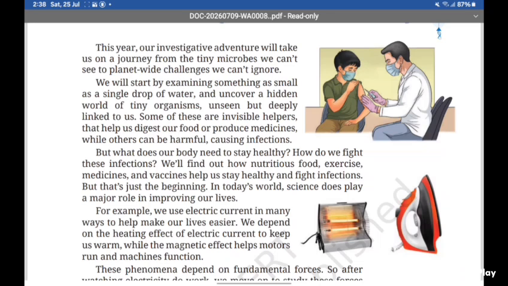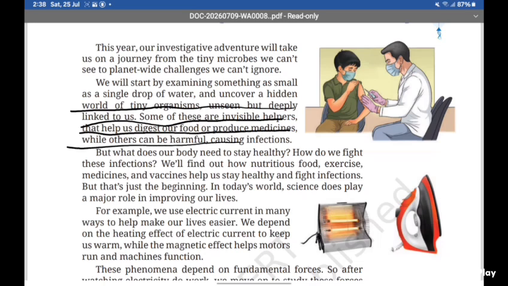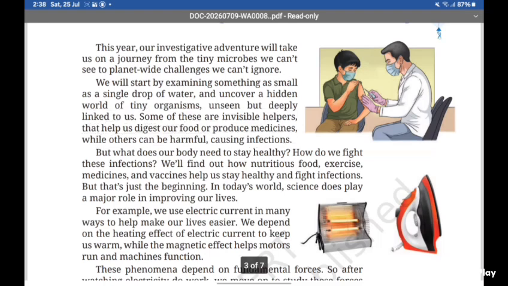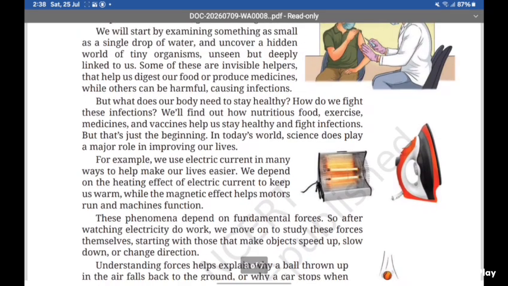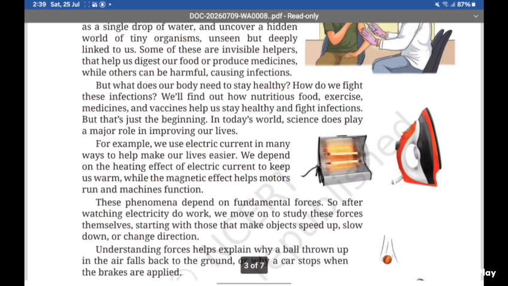and uncover a hidden world of tiny organisms, unseen but deeply linked to us. Some of these are invisible helpers that digest our food or produce medicines, while others can be harmful, causing infections. So they are telling about a brief look at tiny organisms like bacteria, protozoa, etc. We will start by examining something as small as a single drop of water and uncover a hidden world of tiny organisms. Unseen. No, we have read this.